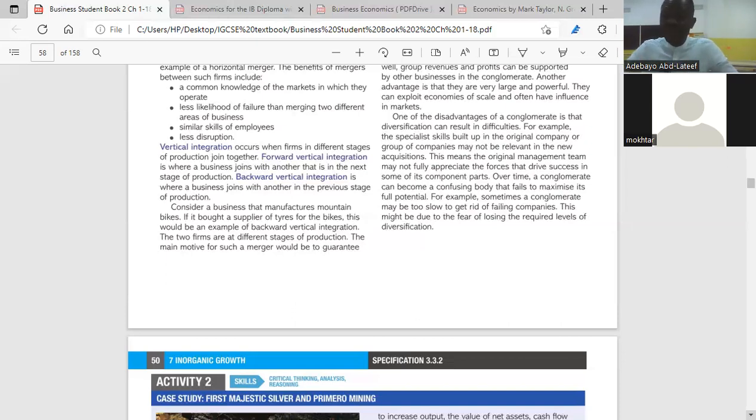So a successful integration will allow a business to become more financially stable. And when a business is financially stable, it will be able to increase the salaries of workers, which will motivate the workers. It will be able to pay more dividends to shareholders, which will in turn increase the shares of the company. Do you understand stakeholders' benefits yet?